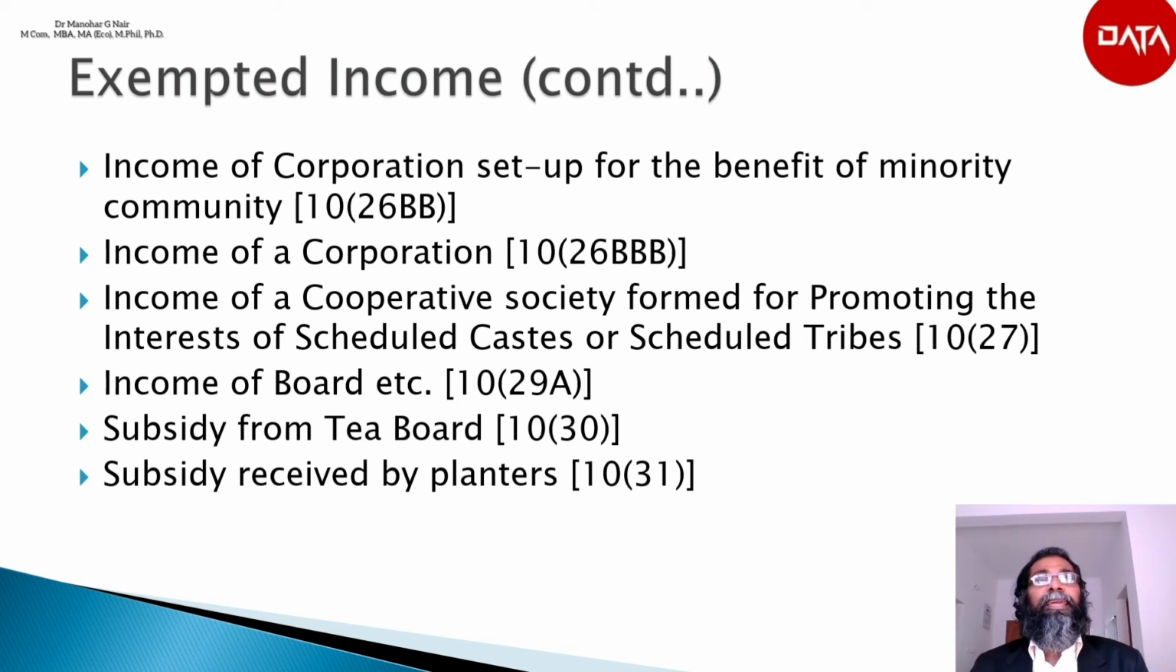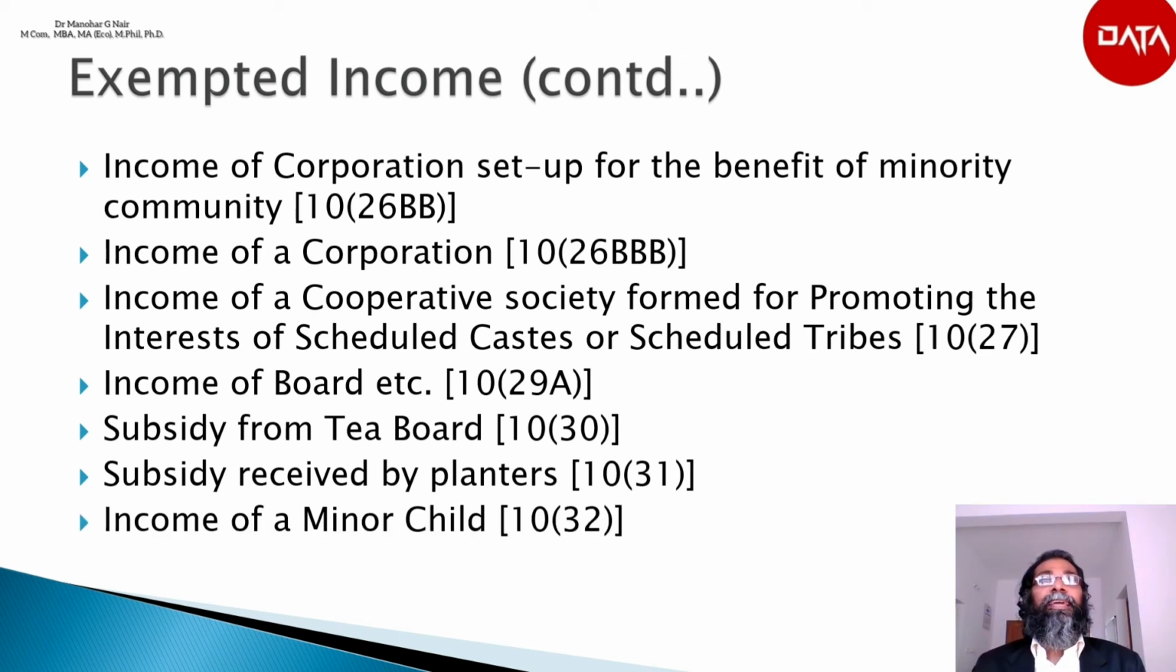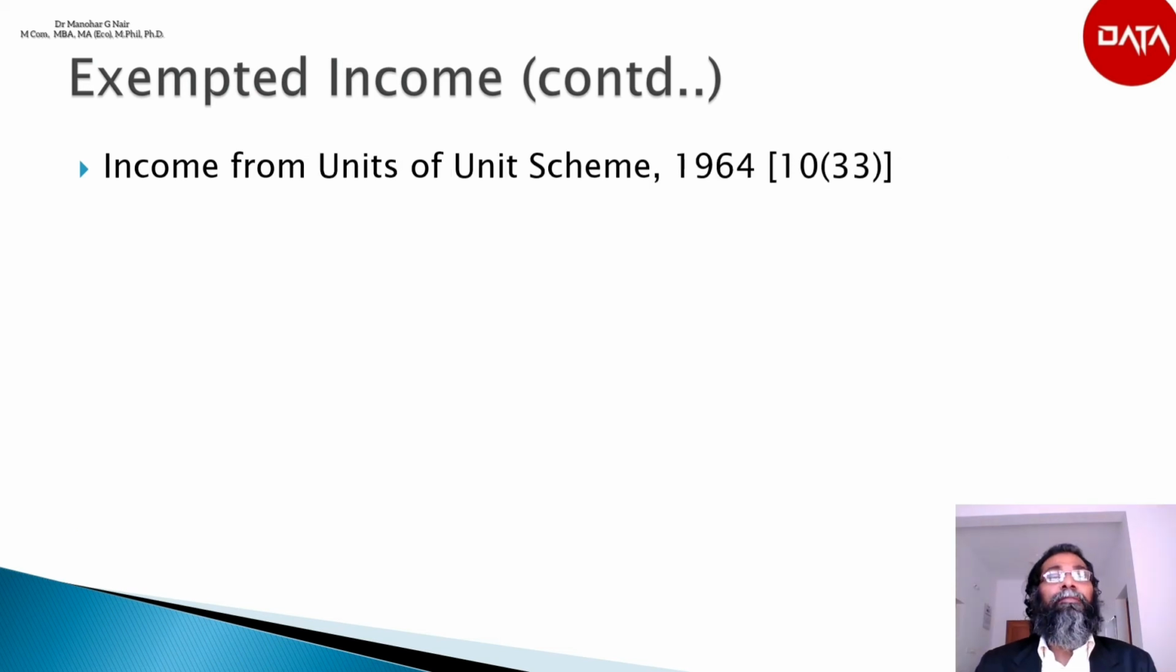Next, exempted income is income of a minor child. According to section 10(32), if the income of an individual includes the income of a minor child or minor children, such an individual shall be entitled to exemption of the actual amount or rupees 1500 in respect of each minor child, whichever is less.